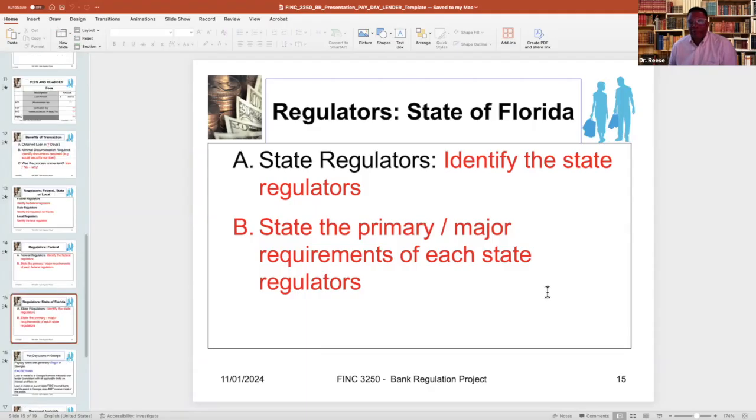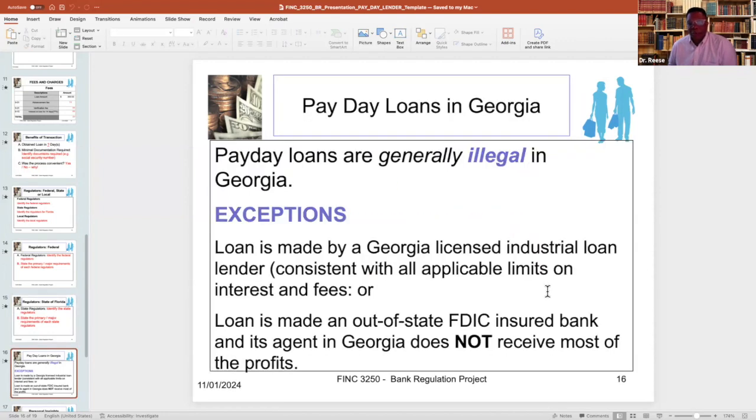I have not included a slide for a local regulator because guess what? There's no local regulator of payday lenders in the city of Jacksonville. So I've done some work for you. This slide doesn't require any change. I'm just restating again that payday loans are not allowed in the state of Georgia with one exception. So you don't need to change this, you just need to include this.